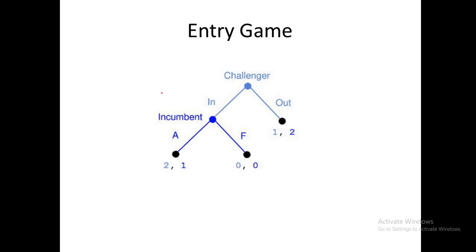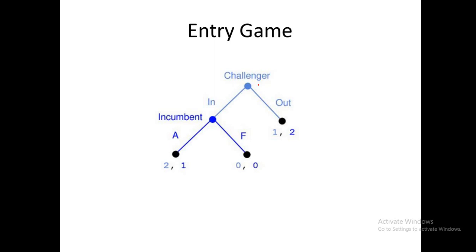Who will take the action first in this game? The challenger will take the action first, because it is up to the challenger whether to enter into the market or stay out from the market. If the challenger enters into the market, then the incumbent will react. The action of the challenger will decide what action the incumbent will take.